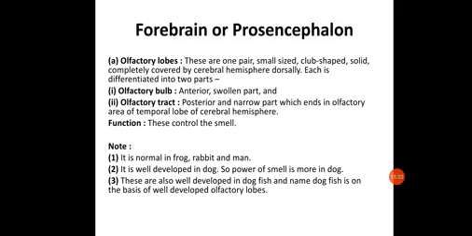But in the case of the dog, the olfactory lobe is so powerful, and hence the smelling power of the dog is so powerful. These are also well developed in dogfish, and dogfish is named on the basis of well developed olfactory lobes. So those olfactory lobes are highly developed in dogs, and also in the fish called dogfish, because of their high smelling capacity.